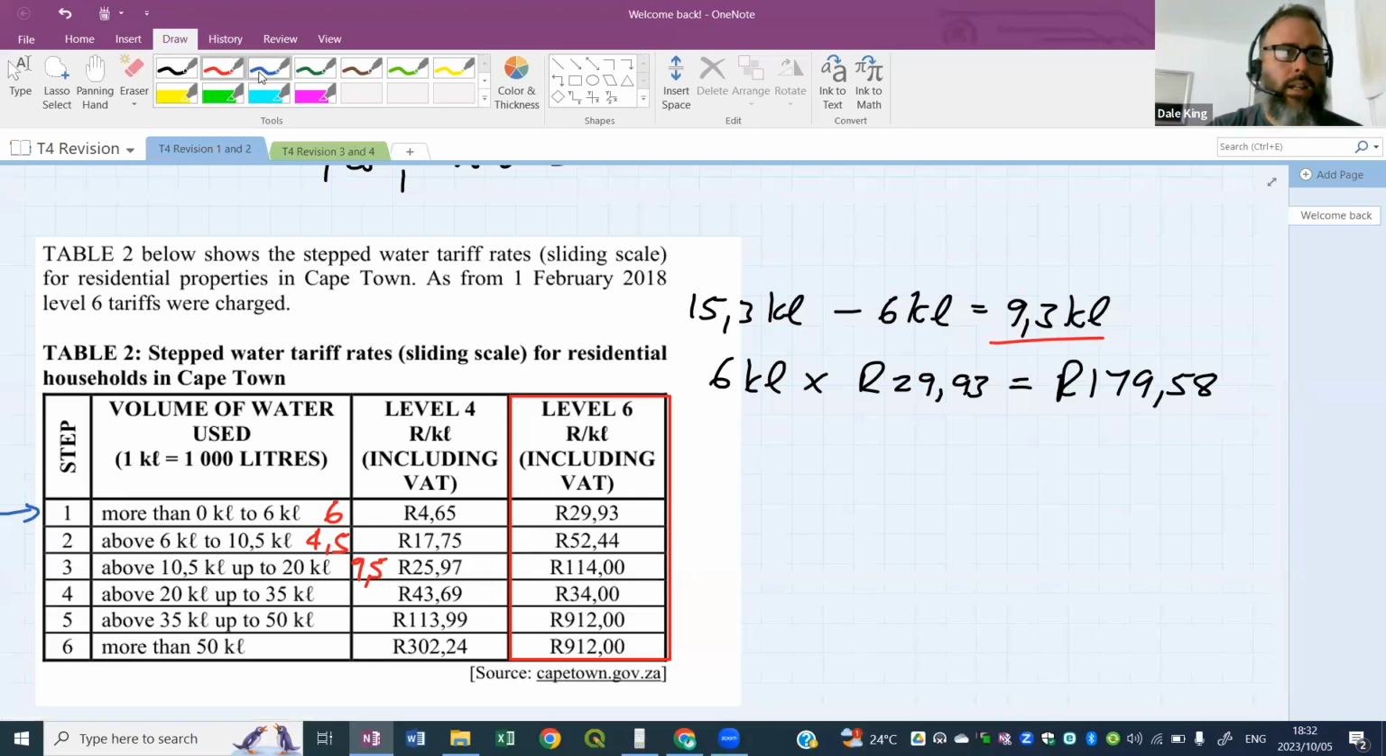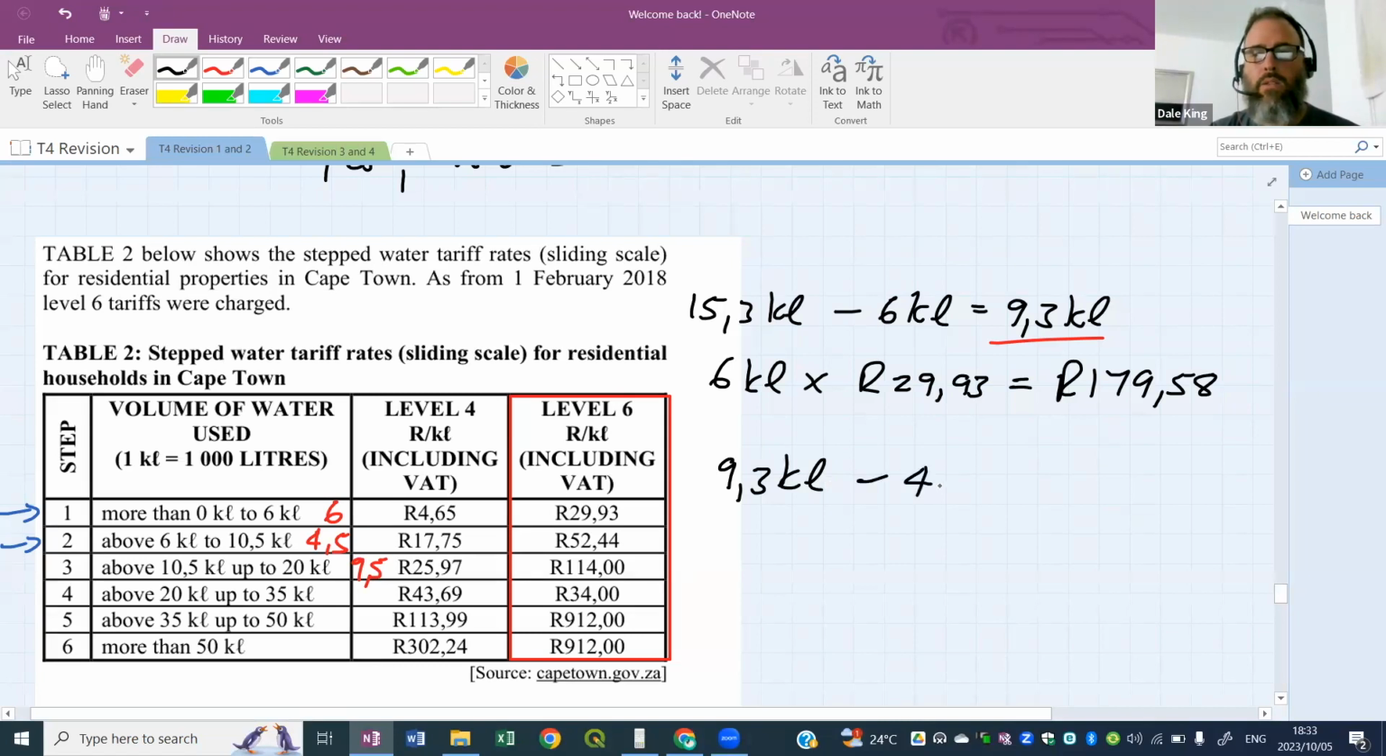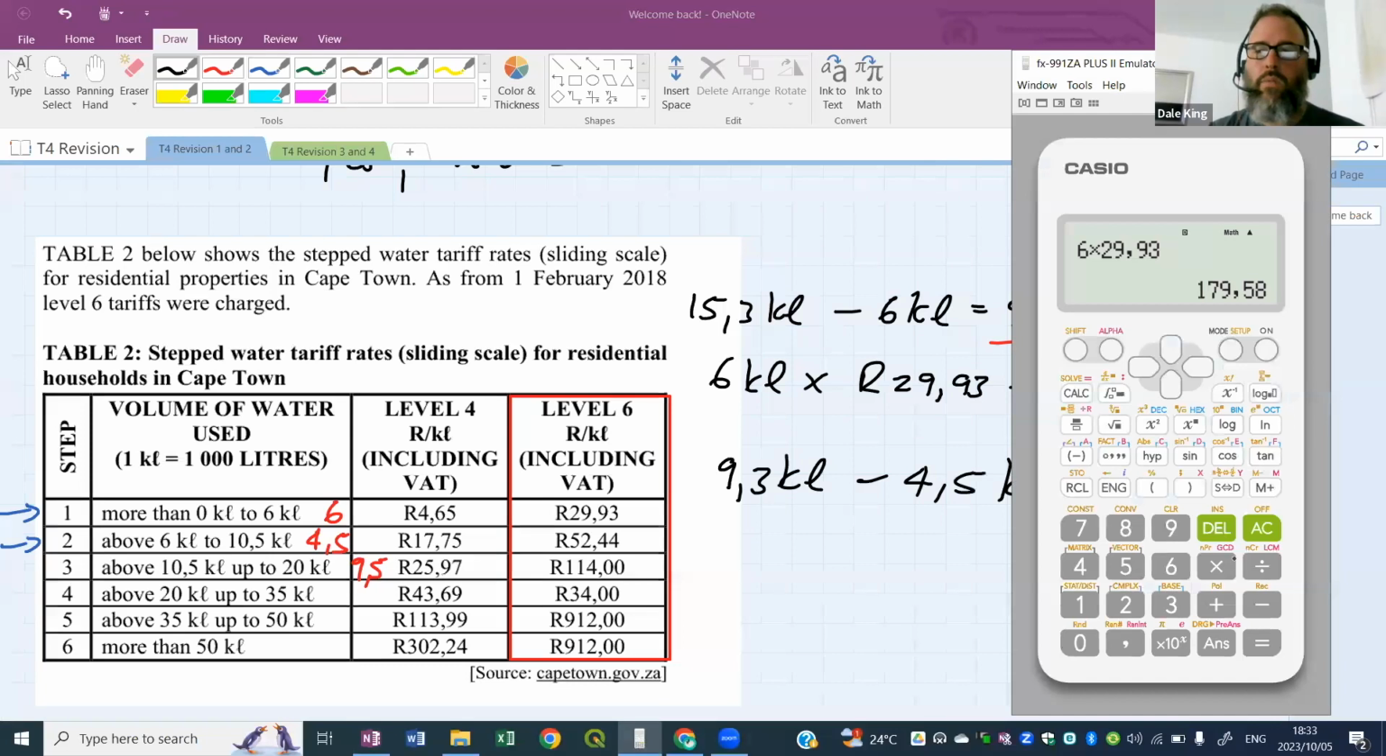The second bracket now, we've got to look at that and we see there's 4.5 kiloliters of water in that bracket. We've got 9.3 left, so we're definitely going to go all the way through that bracket. Okay, so I'm going to say I've got 9.3 left. I'm going to take the second bracket's water out. It's 4.5 kiloliters, because I did a little sum there and I said from 6 to 10.5 is 4.5. Okay, I'm taking that bracket's water out, which means I'm left with, it's 4.8, I think.